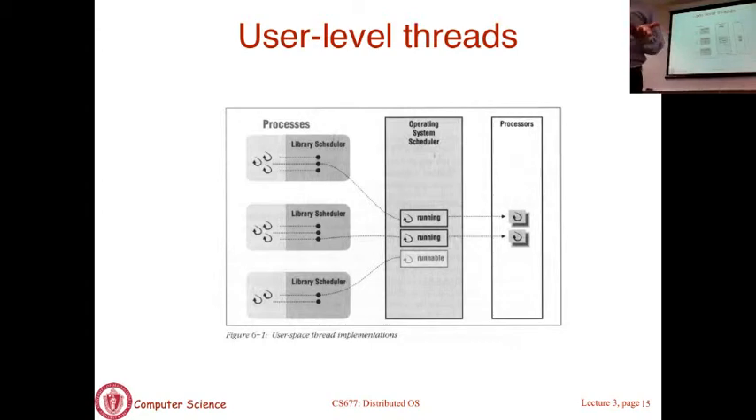The reason again is that the kernel doesn't know that there are threads in that process. If the process does I/O, it assumes that the process as a whole is doing I/O. It cannot distinguish that only one thread in that process is doing I/O and others are ready to run. So the entire process will block. Those are some disadvantages of user level threads. So we talked about advantages and disadvantages.